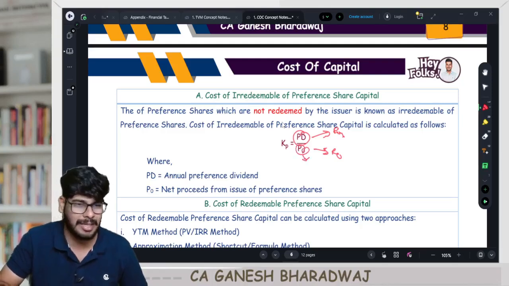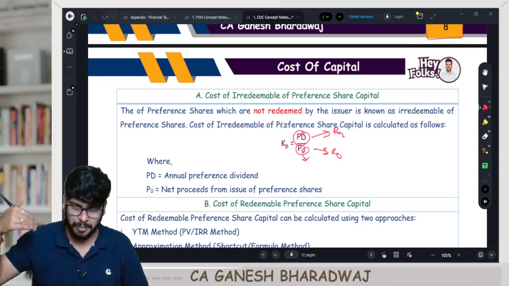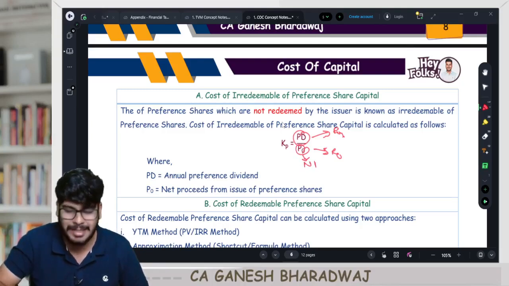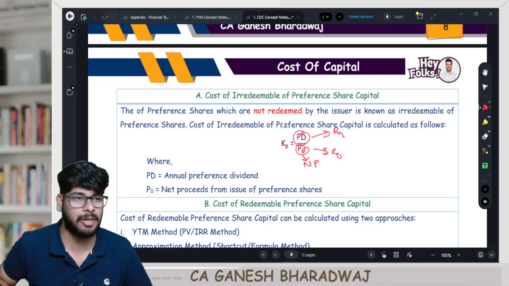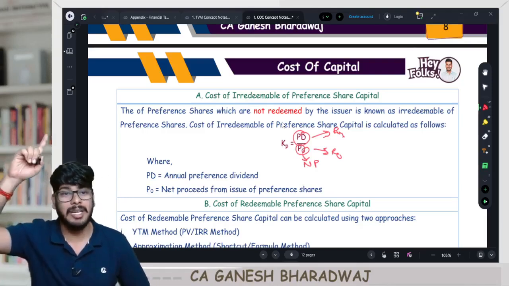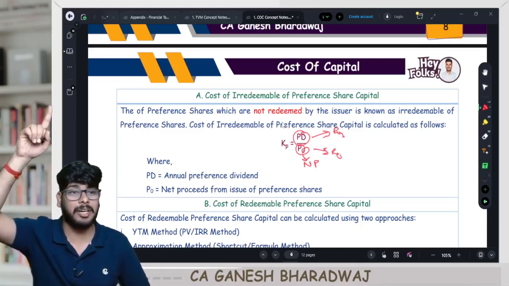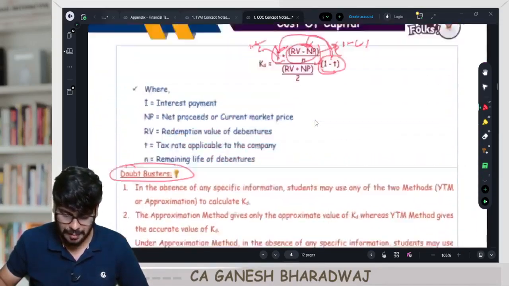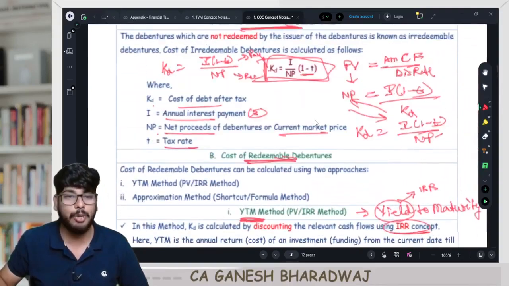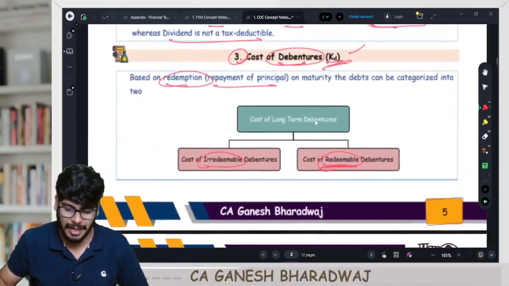This P0 is nothing but the value of the preference shares today, or you can also call it net proceeds. You can use the word NP or you can use P0, not a problem at all. Are you clear with this? Similarly, the net proceeds of your debentures is popularly called B0. B0 means the value of bond and debentures are ideally the same.